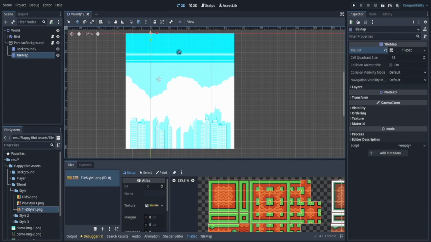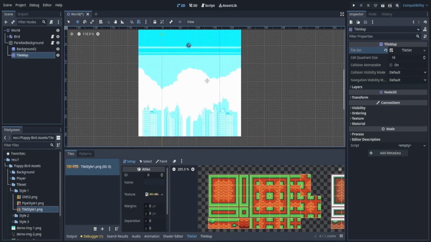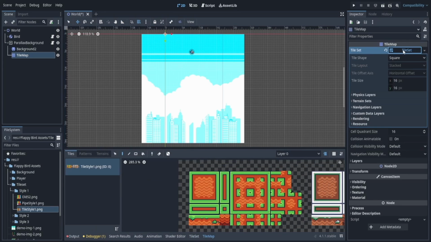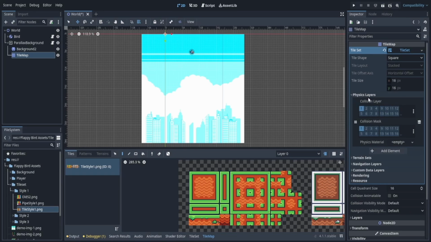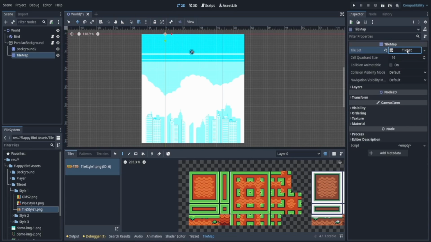Now Godot 4 actually just changed this, so I don't know if you want to call it easier or harder, but it's really cool. So pay close attention. We're going to go to the top right. We're going to click tile set. On here, we're going to click this tile set. Now these new properties will show up, and we see physics layer and a bunch of other things. The only one we're going to focus on right now is physics layer. We're going to click add element, and this has basically allowed us to create a physics layer. So now we're going to unselect that and close this.